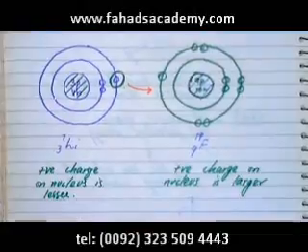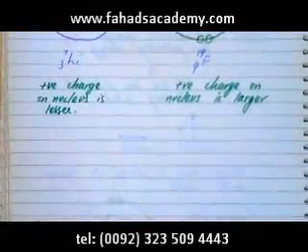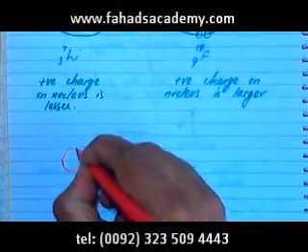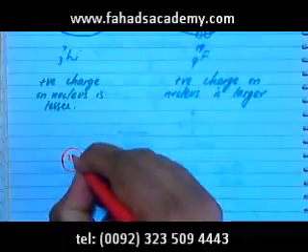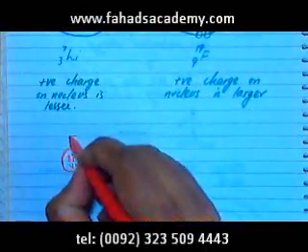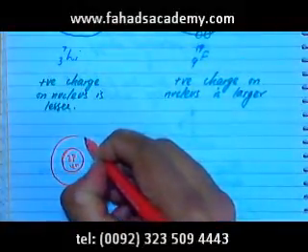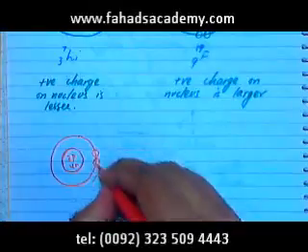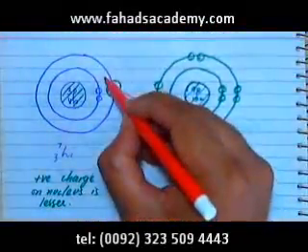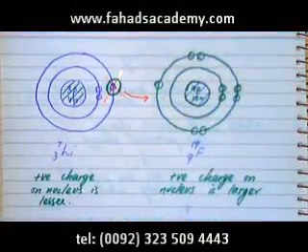So a more stable electronic configuration when these two atoms are together would be, let's redraw that, lithium is going to have 3 protons and 4 neutrons, and you're going to have 2 electrons in the shell, and lithium is going to lose this electron, which is eventually going to end up with fluorine.